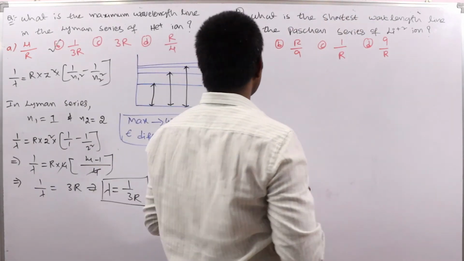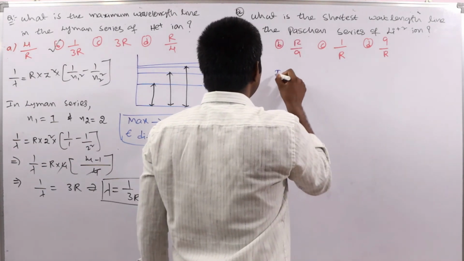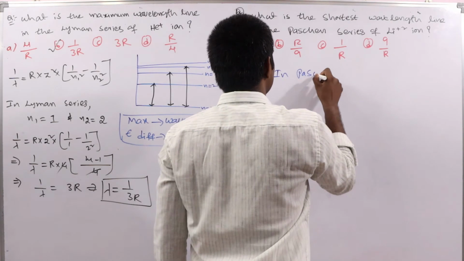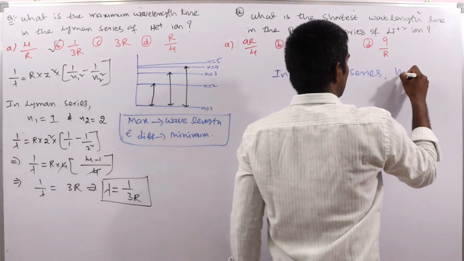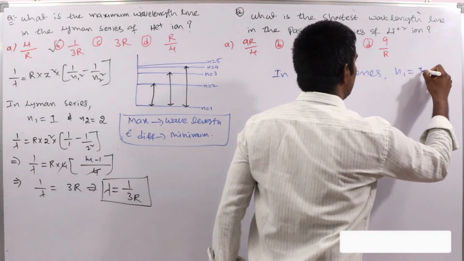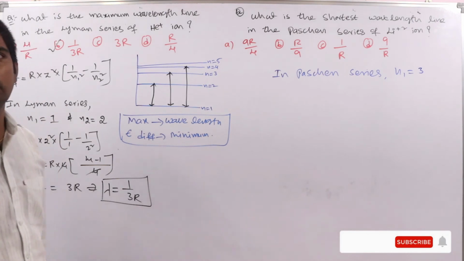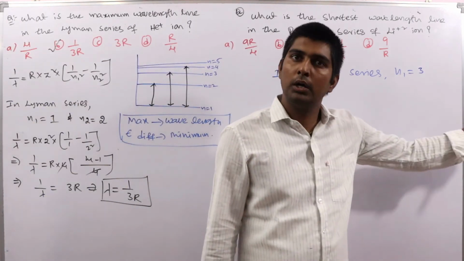In Paschen series, N1 equal to how much? N1 equal to 3, yes or no? Lyman N1 equal to 1, Balmer N1 equal to 2, Paschen series N1 equal to 3.